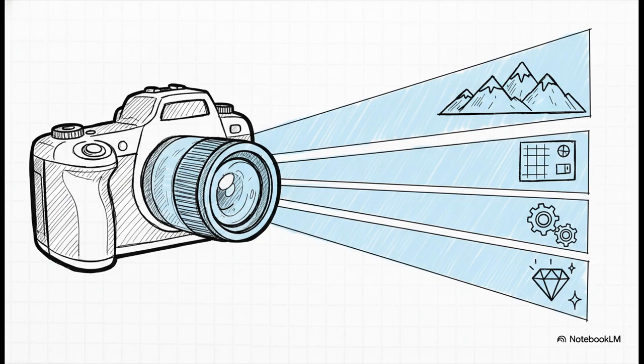Honestly, the best way to get it is to think of it like a camera, right? You've got different zoom levels. You wouldn't try to take a picture of a mountain range with a macro lens. It's the wrong tool for the job. This is the same idea. It's all about communicating with the AI at the right altitude or zoom level.